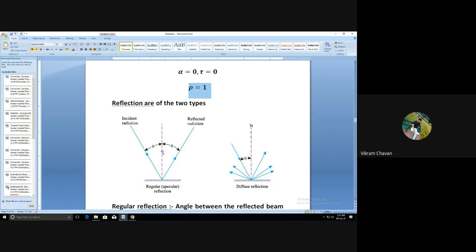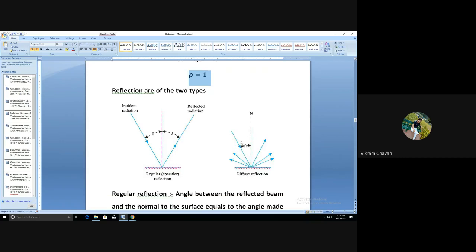But in case of a diffused reflection, if you consider this as the incident ray, the reflected rays are diffused, meaning they travel in every direction. So there is no specific angle, and we cannot determine the relationship between the incident ray and the reflected ray.